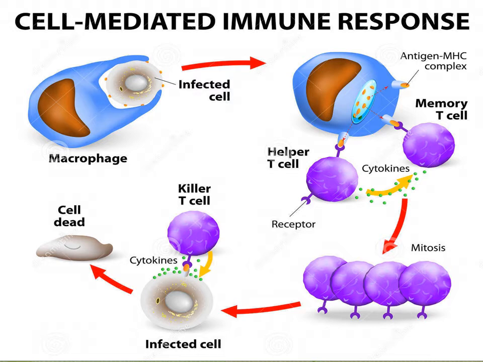As you all know, the helper T cells mainly participate. The main role of these helper T cells is the recognition of the antigen, and they recognize the antigen when it is presented to them in association with the class 2 histocompatibility complex. The macrophages are the main cells which present the antigen to the T cells. Similarly, the cytotoxic T cells have a very important function of killing the virus-infected cells. They also have a role in graft rejection, and in killing the tumor cells.